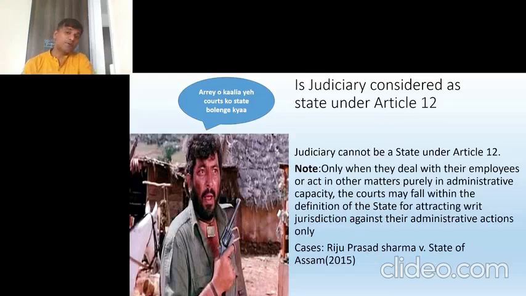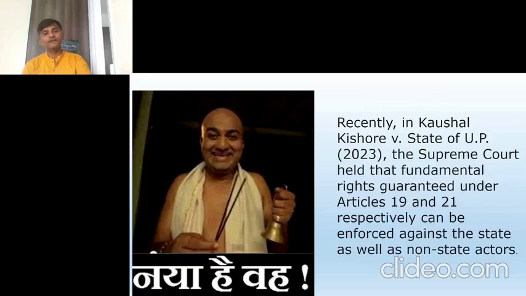But when I have some problem with judiciary judgments, if I have to challenge the judgments, then they cannot be treated as state. For administrative purposes, judiciary can be treated as state. But for judgment purposes, if you have to challenge judgments, it cannot be treated as state.